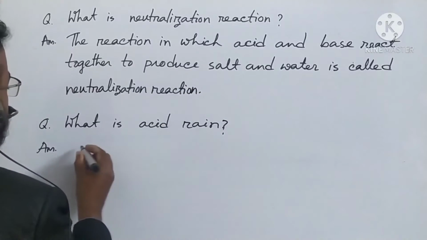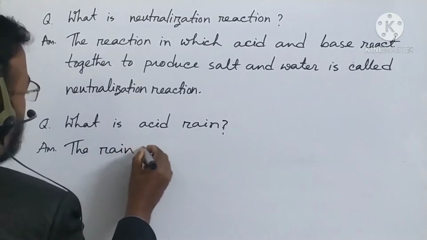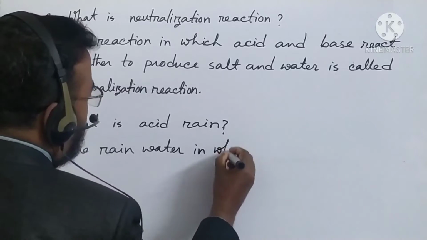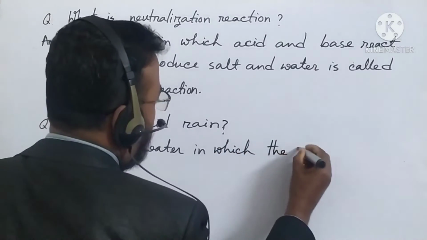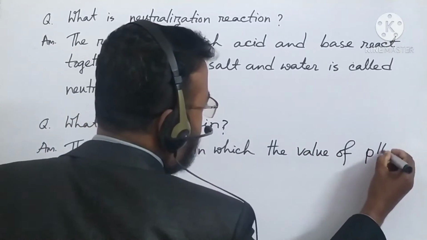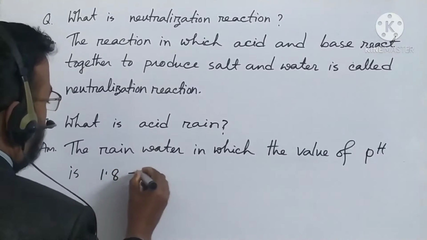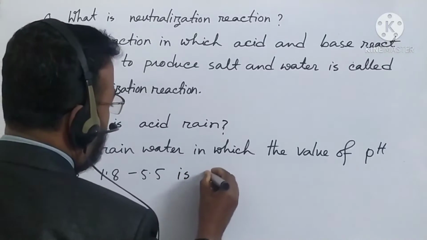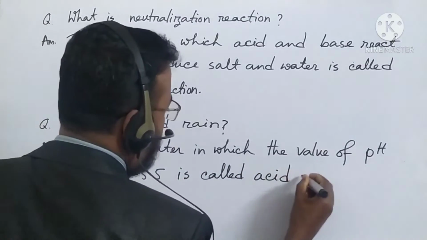Then acid rain: the rainwater in which the value of pH is 1.8 to 5.5 is called acid rain.